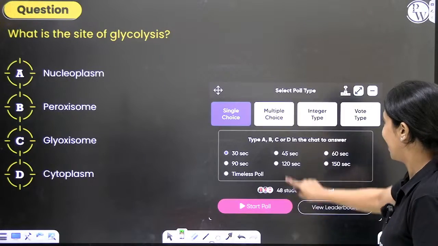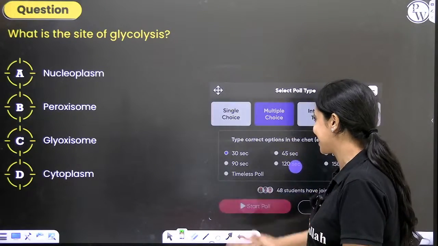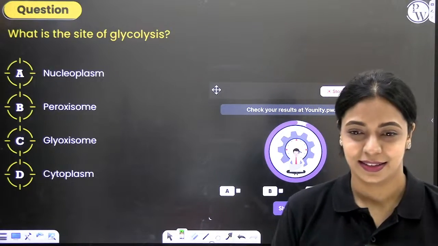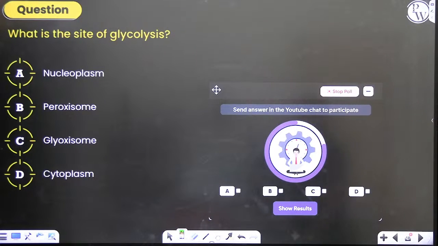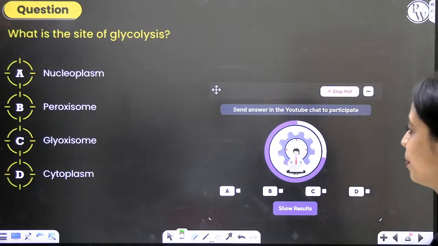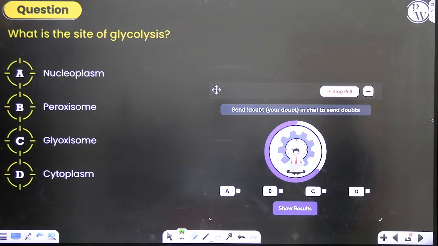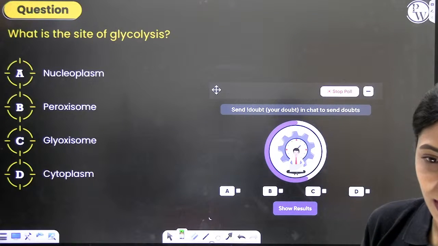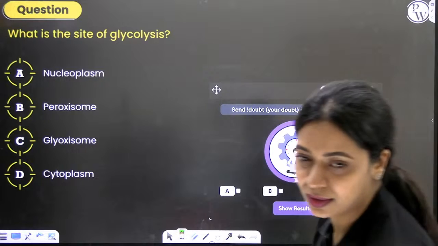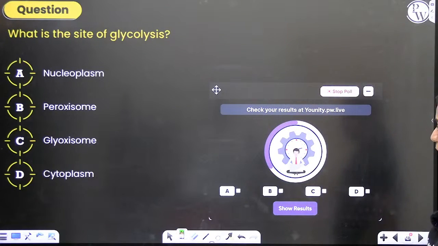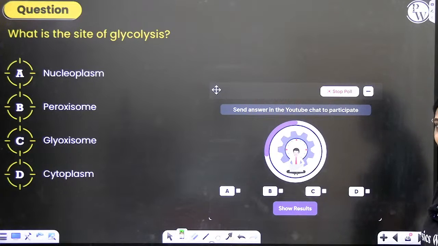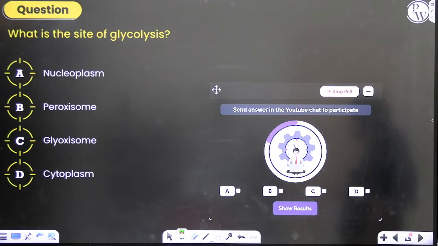Next, where does glycolysis take place? What is the site of glycolysis? Nucleoplasm, peroxisome, glyoxysome, cytoplasm. Where does it take place? Okay, everyone saying D. It does take place in the cytoplasm in all living cells, right?